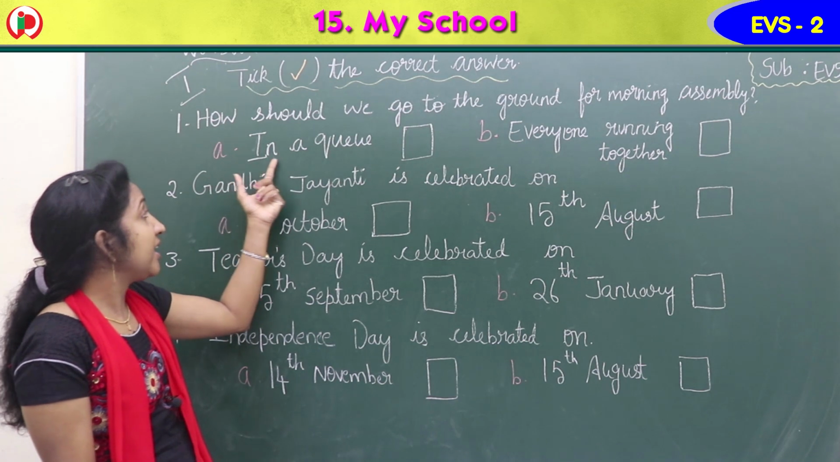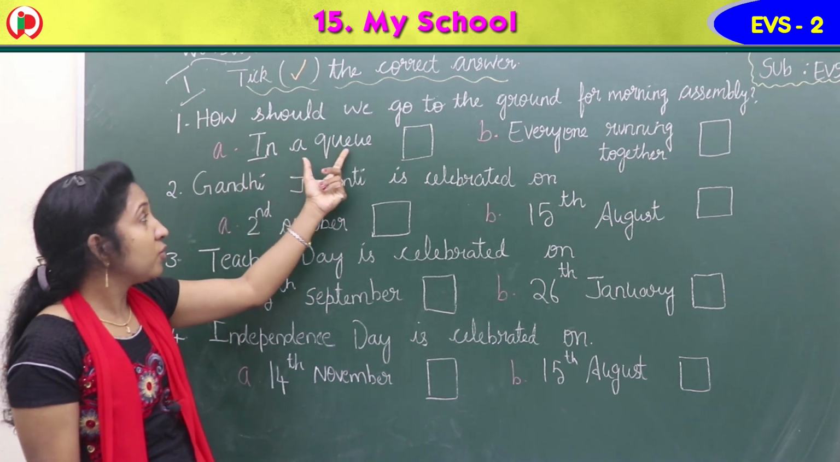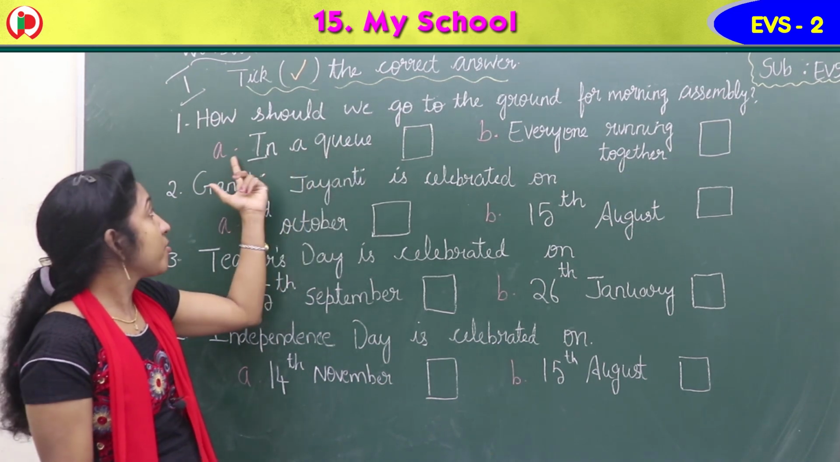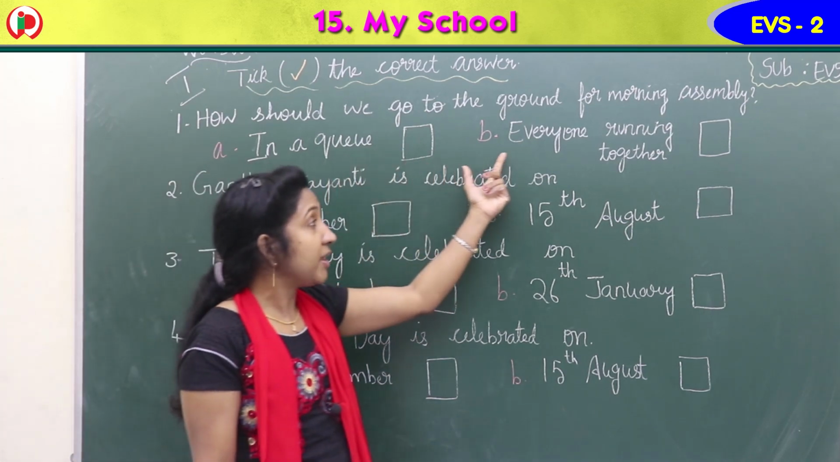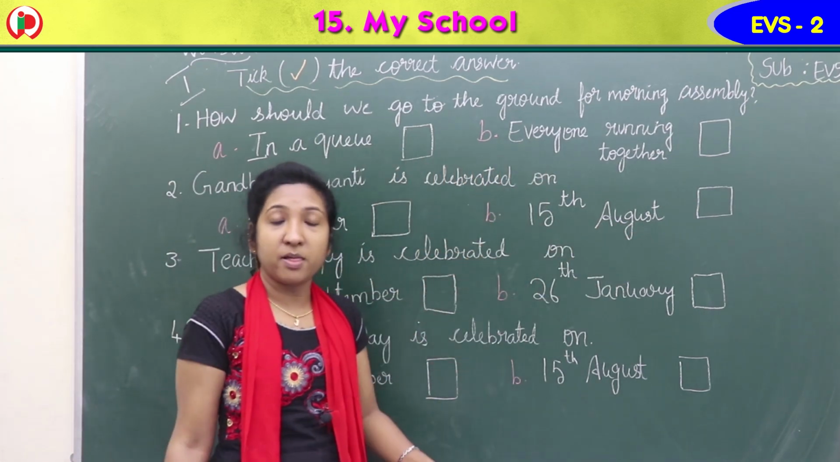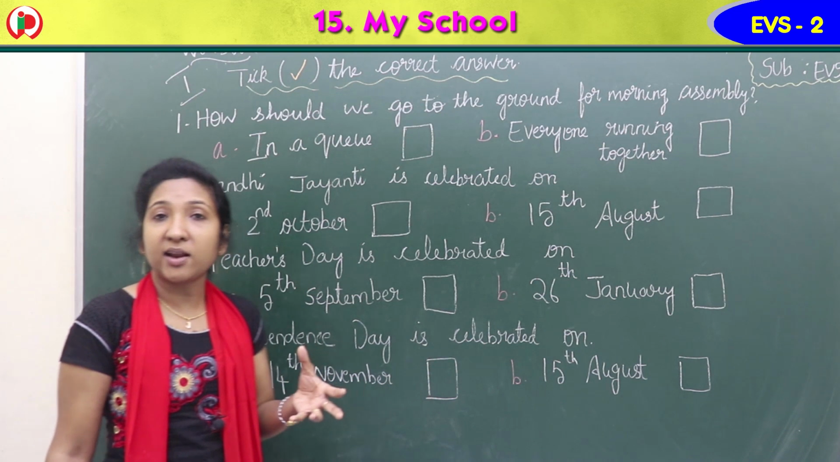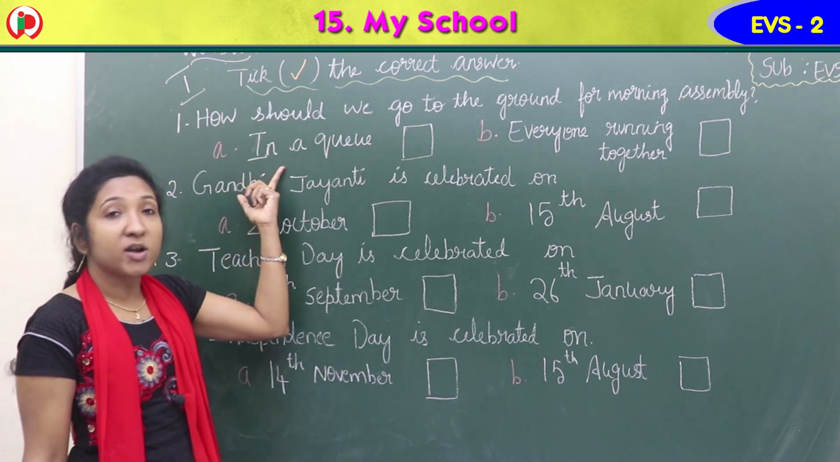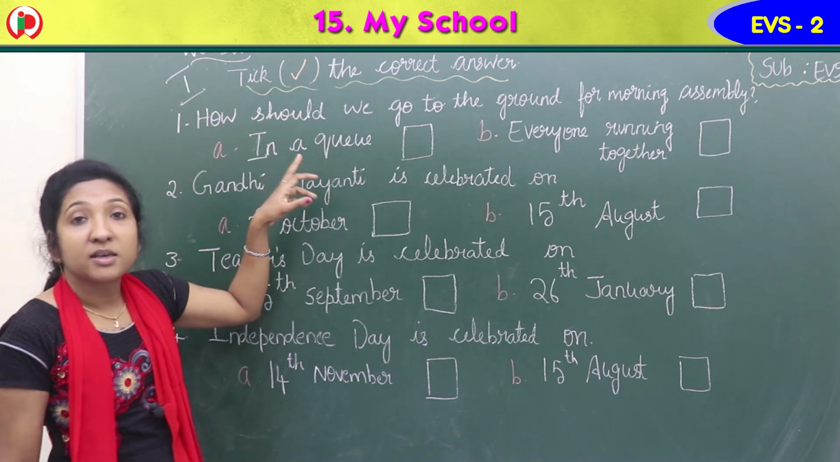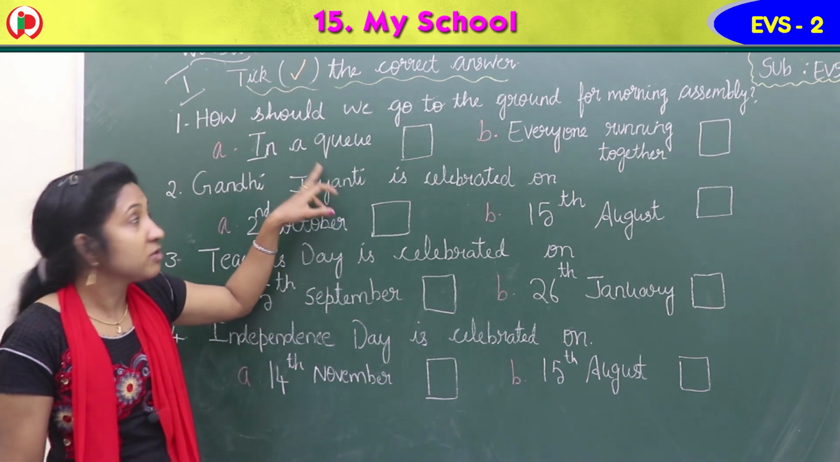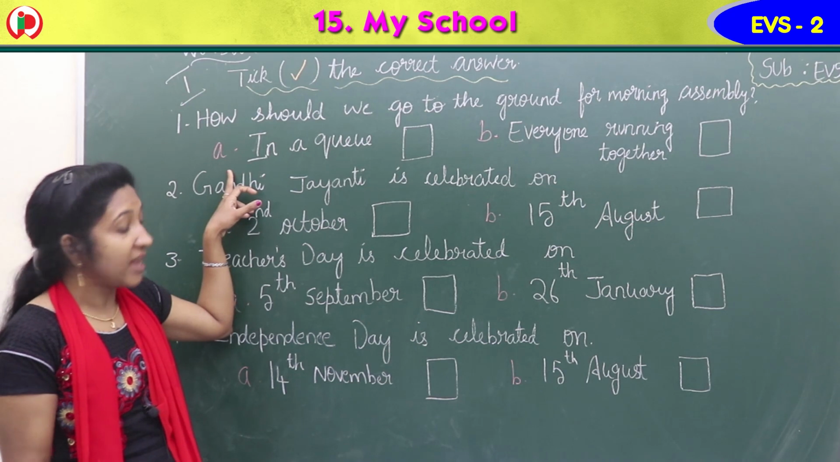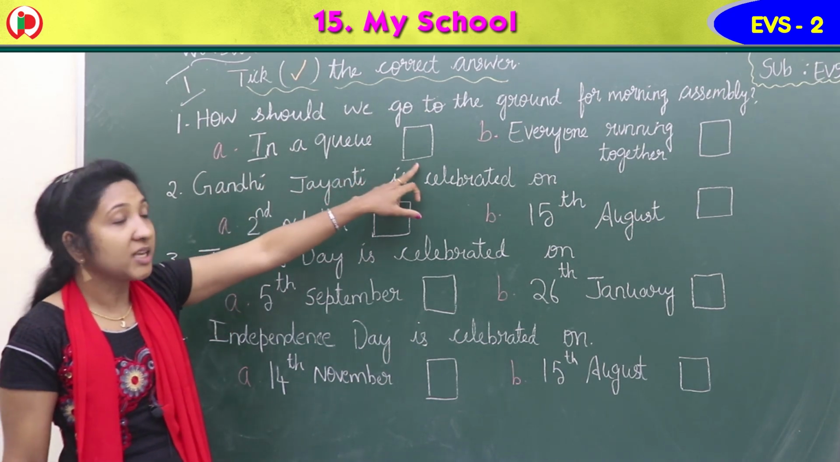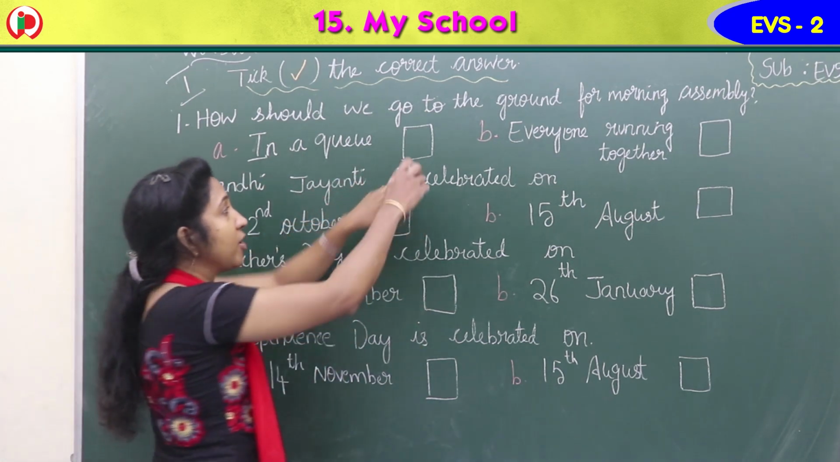So option A, in a queue. Q-U-E-U-E, queue. Option A, in a queue. Option B, everyone running together. So which option is correct? How should we go to the ground for morning assembly? In a queue. So option A is the correct answer. So you have to tick in this square box.